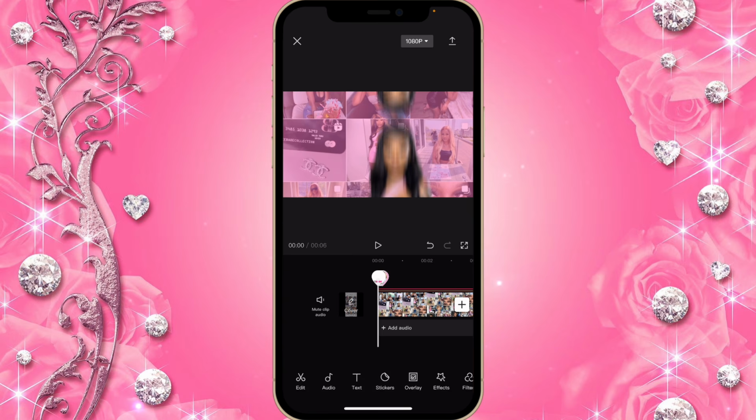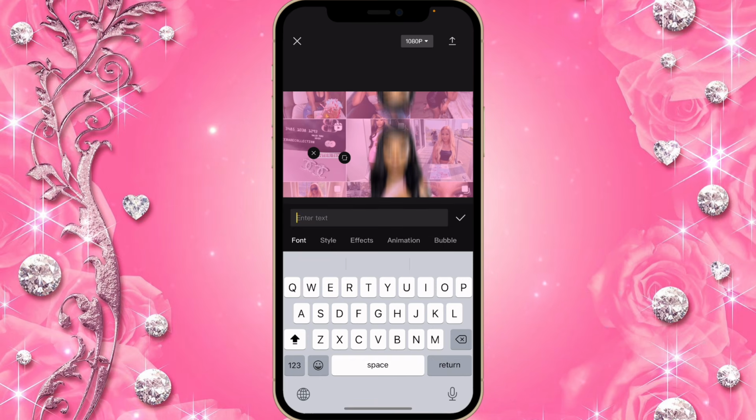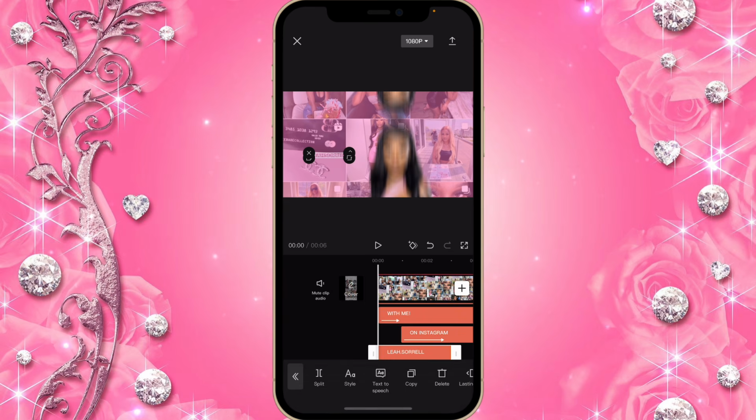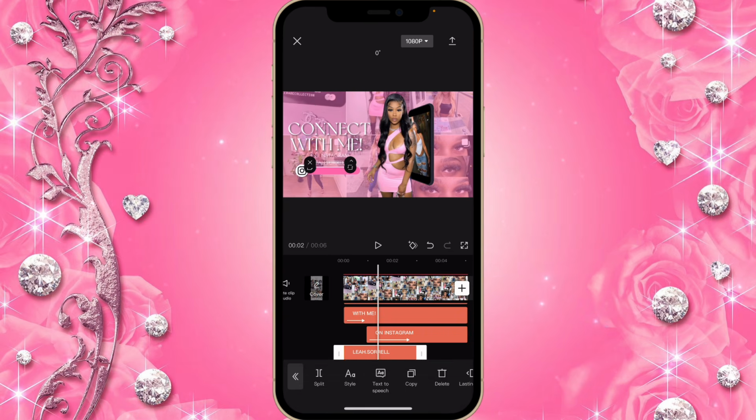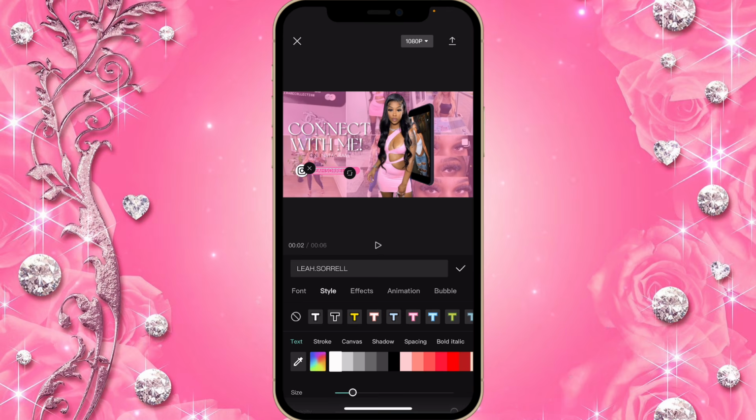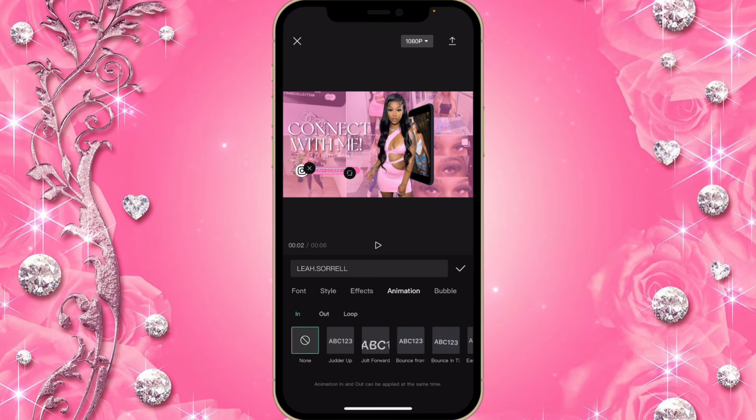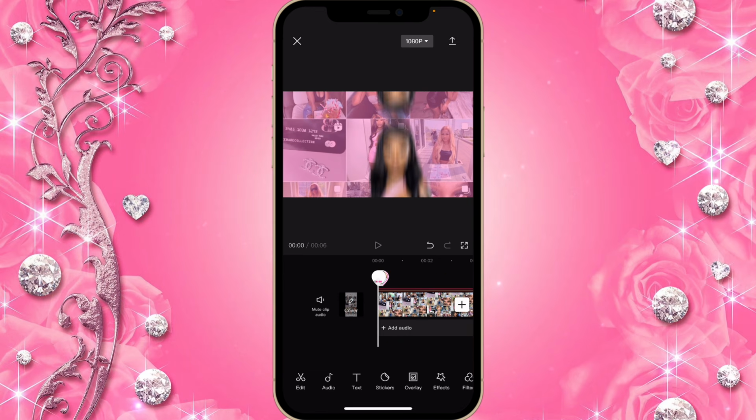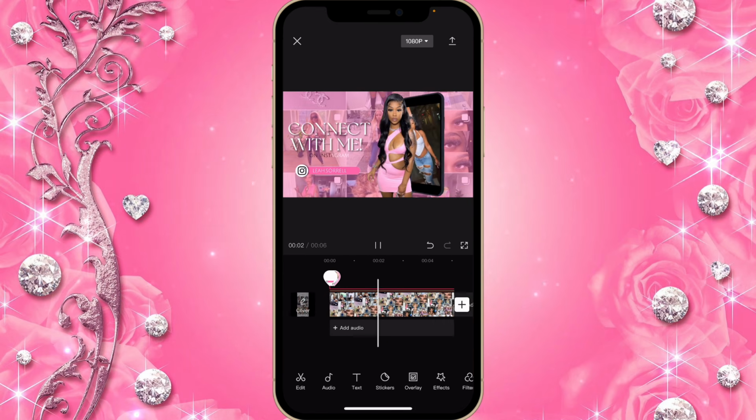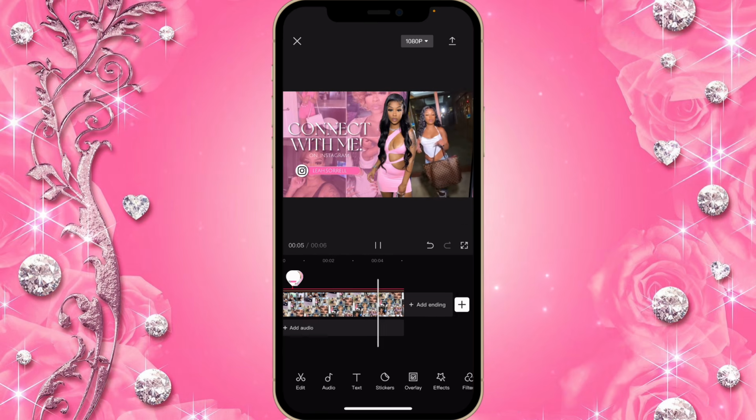Now you're gonna click on text, and you're going to add your social media username. So once you finish writing it, you're gonna place it inside the title bar. So I clicked on style and went onto animation, and the animation I chose was glitch. That's it, guys. So now the last thing we're going to be doing is adding the effect.